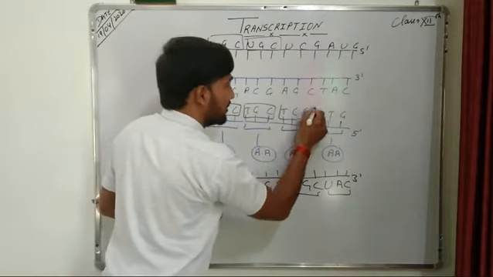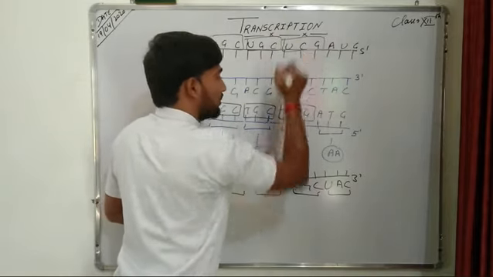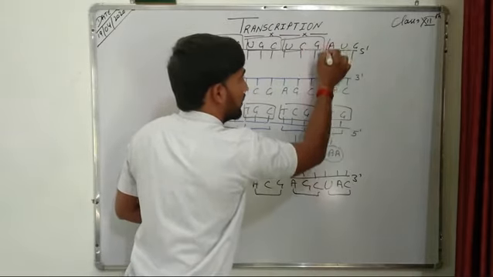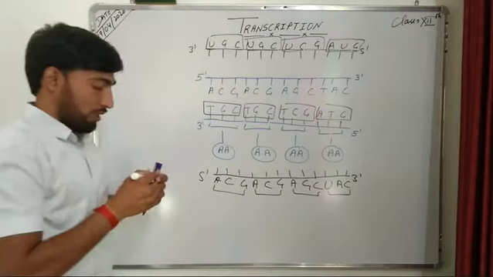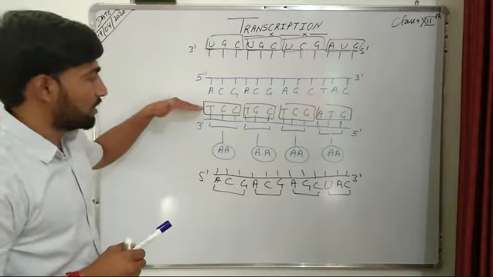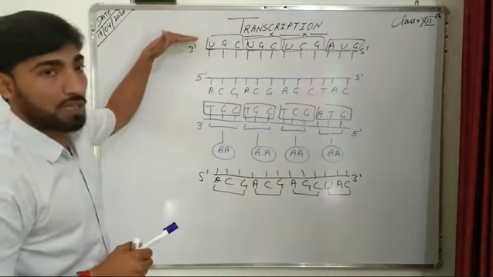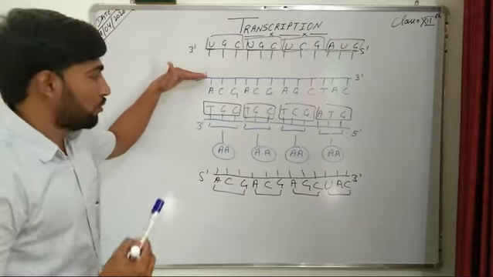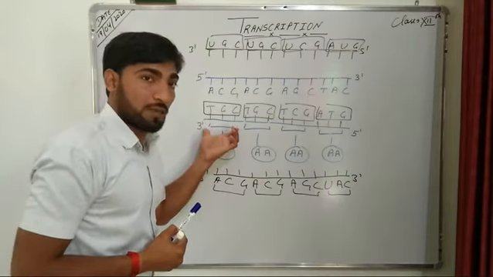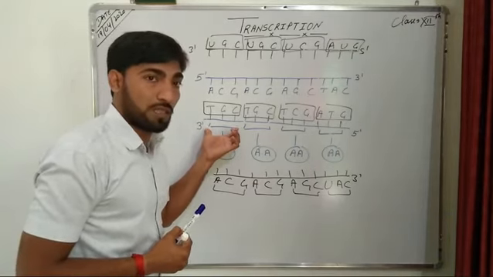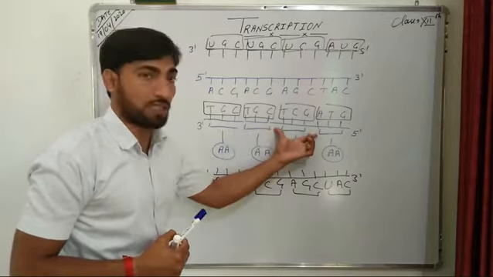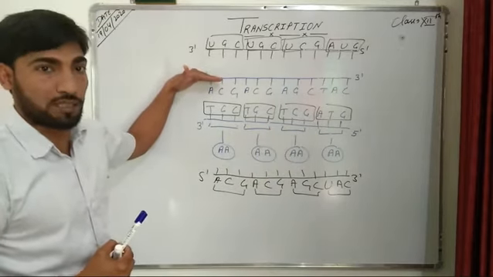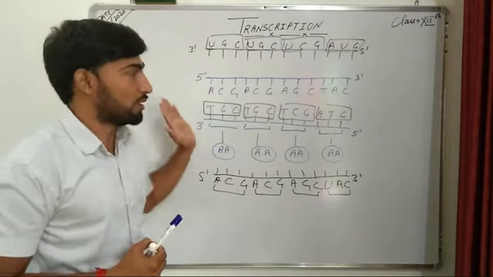Again we have TCG, here we have UCG, the same sequence. Then again we have ATG, and here we have AUG. So the sequence of nitrogenous bases is nearly the same in this mRNA when it is synthesized by using this strand as a template. So if we want to synthesize a protein by using the codons present on this strand, then we have to use the other strand as the template strand, that is 5' to 3'.